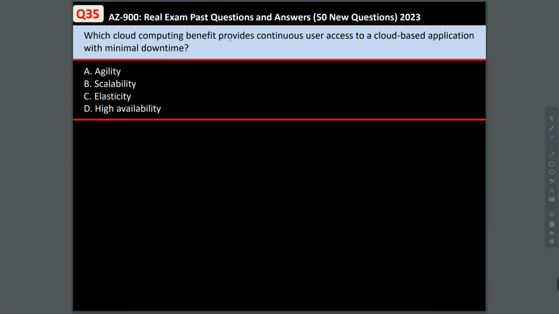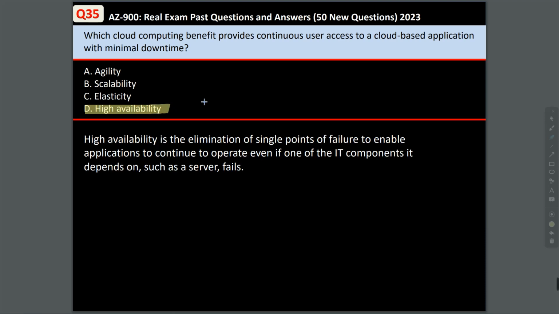Question 35. Which cloud computing benefit provides continuous user access to a cloud-based application with minimal downtime? The answer to this question is high availability. High availability is the elimination of single points of failure to enable applications to continue to operate, even if one of the IT components it depends on fails. It still continues to work.